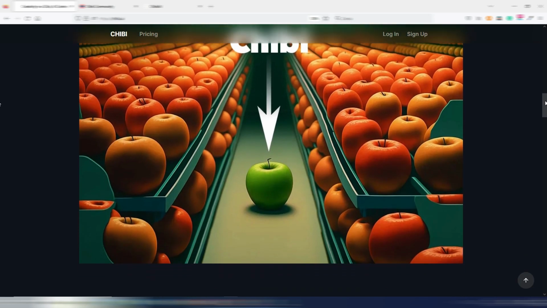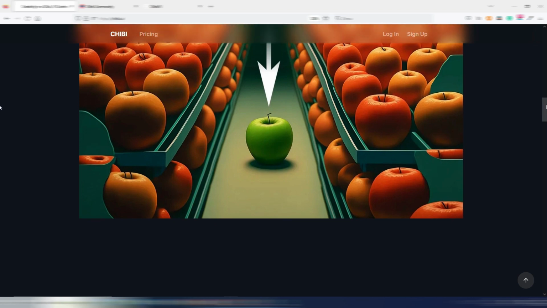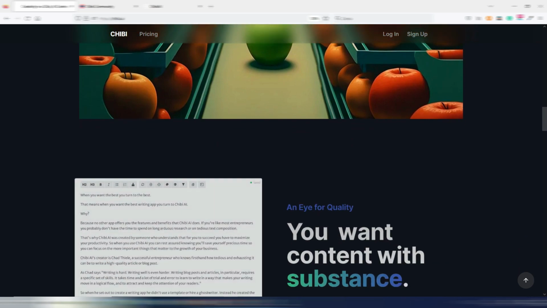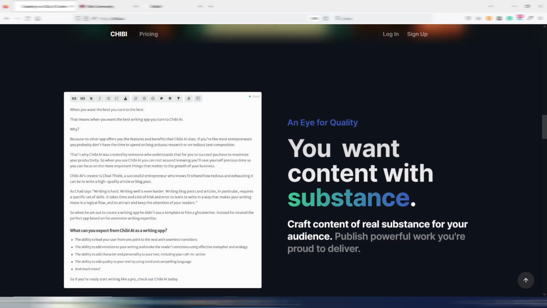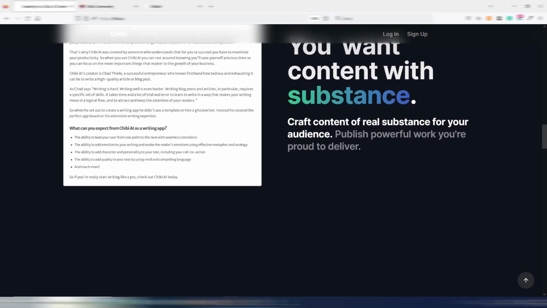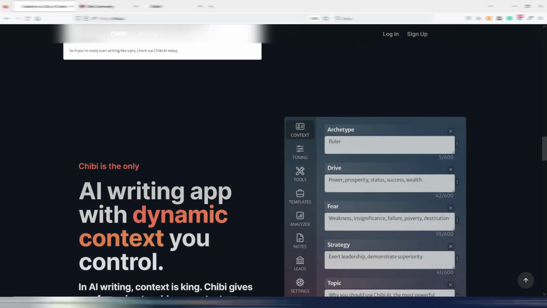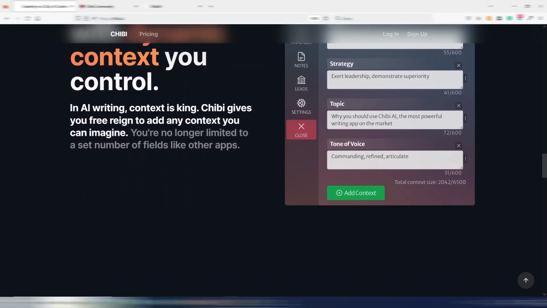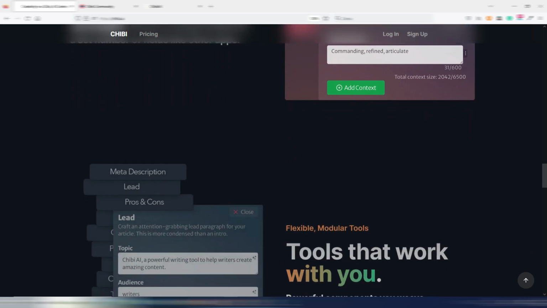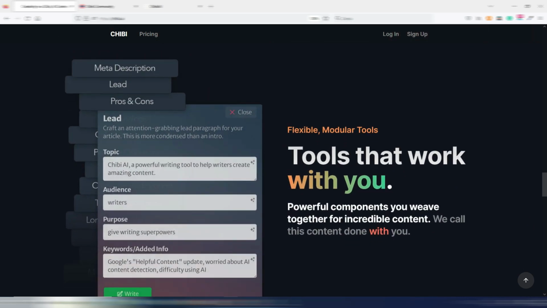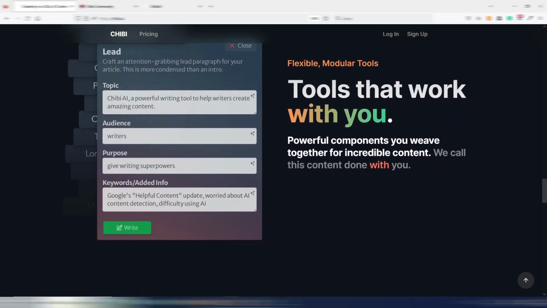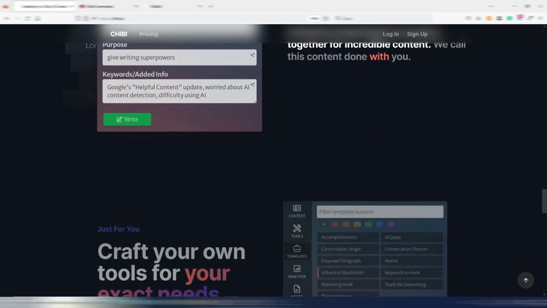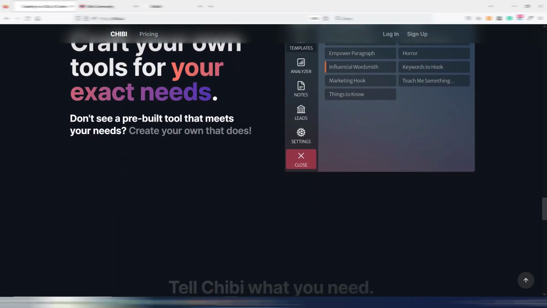Chibi is for you if you really like to write and being part of the writing process, if you want to write something cool, engaging and taking care of your readers, if you want to really dig deeper on what AI can do, if you want to customize your workflow and your AI output, and I really mean customize in the details, and if you do this seriously and professionally.